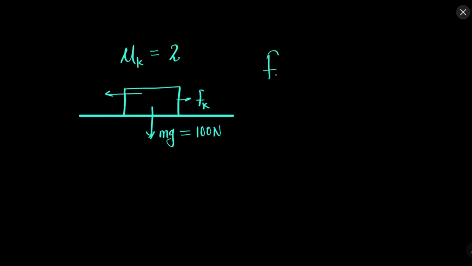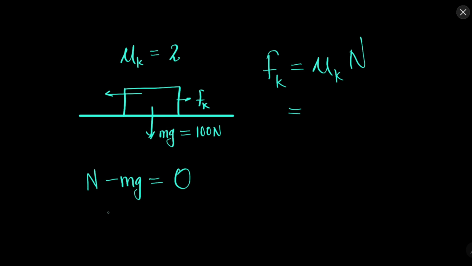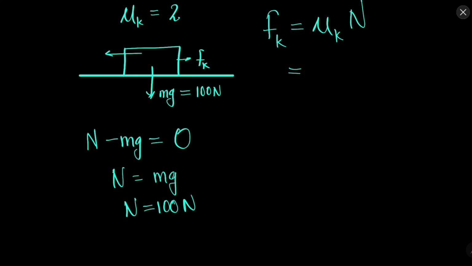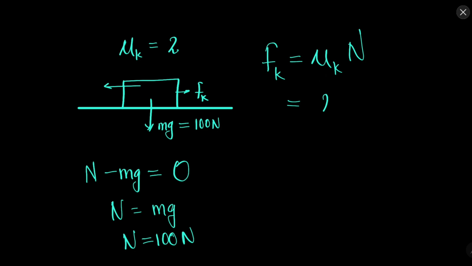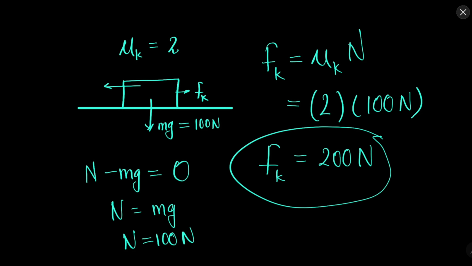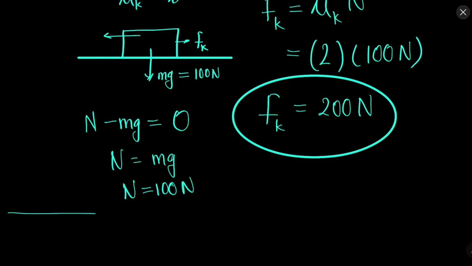So what will be the force of kinetic friction here? The force of kinetic friction is equal to mu k into n. So what is n here? In this case n is equal to mg, because there is no motion in the vertical direction, therefore the net force is 0 in the vertical direction. So n is equal to mg, so n is equal to 100 newtons. So what will be the value of kinetic friction? 2 into 100 Newton. So the kinetic friction is equal to 200 newtons. This is how easily you can find the value of the kinetic friction.